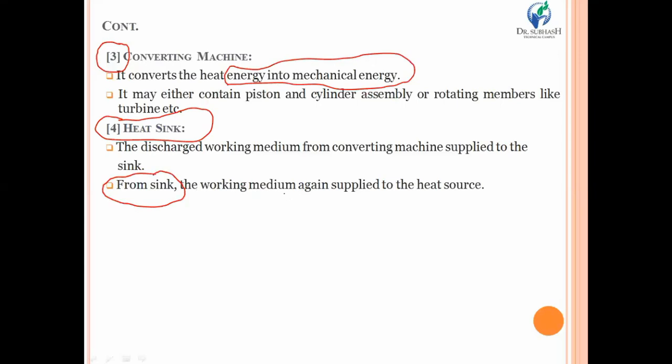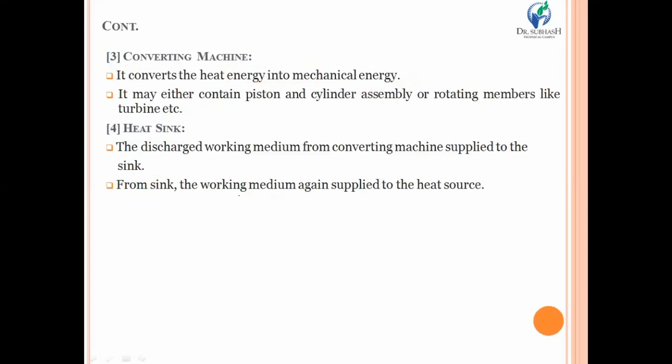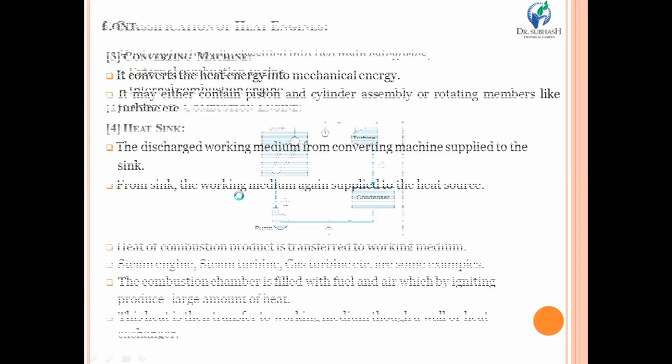The sink is the last element at which the remaining amount of heat is to be rejected there. So dear friends, this was the elemental discussion of particularly the heat engine. That means the various elements which are essential in order to run a heat engine.